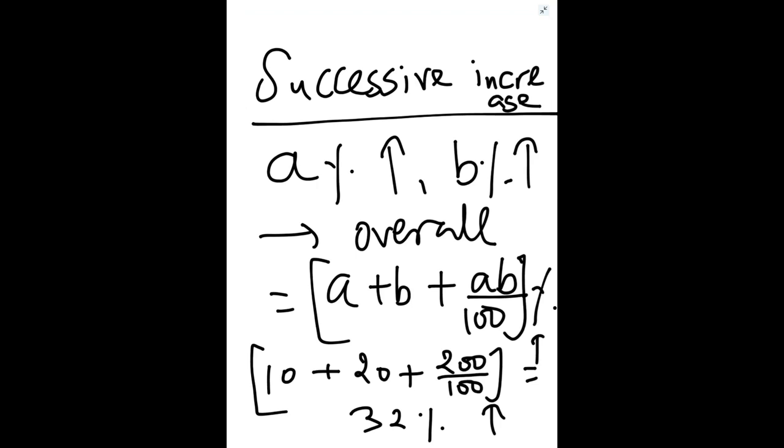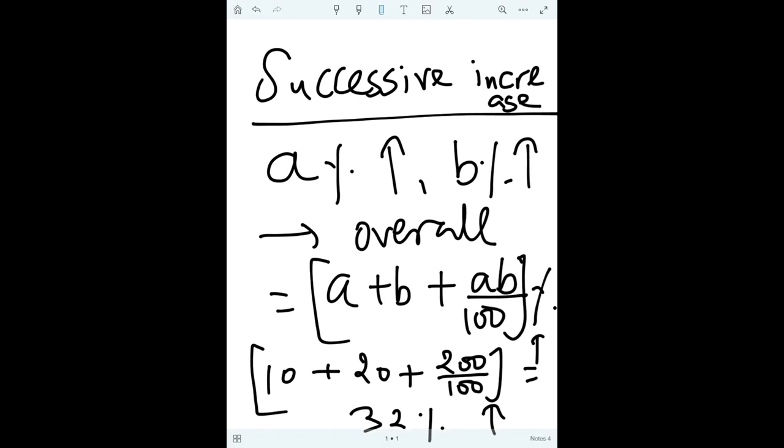And if we change the order, first B percent, then A percent, will there be any difference? No, it will be the same. 20 plus 10 plus 2, 32. So the order of increase is not important. Overall it will be A plus B plus AB by 100.